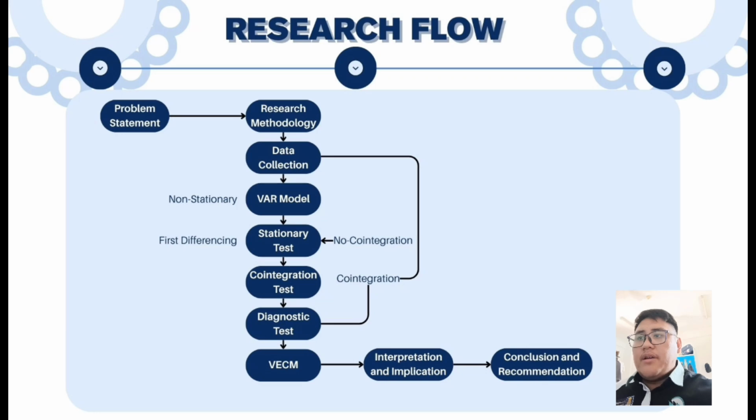Step 3 is stationarity testing, where before any modeling can begin, we test for stationarity using tools like the augmented Dickey-Fuller (ADF) test. Step 4 is VAR model estimation. Once stationarity is confirmed, we specify a vector autoregression (VAR) model to explore short-run relationships between variables.